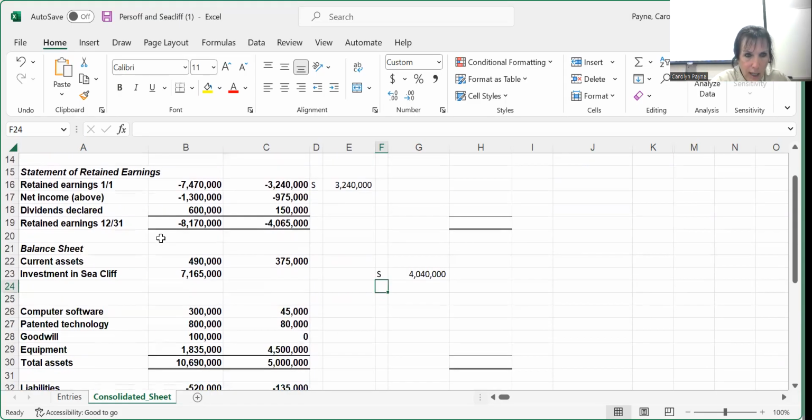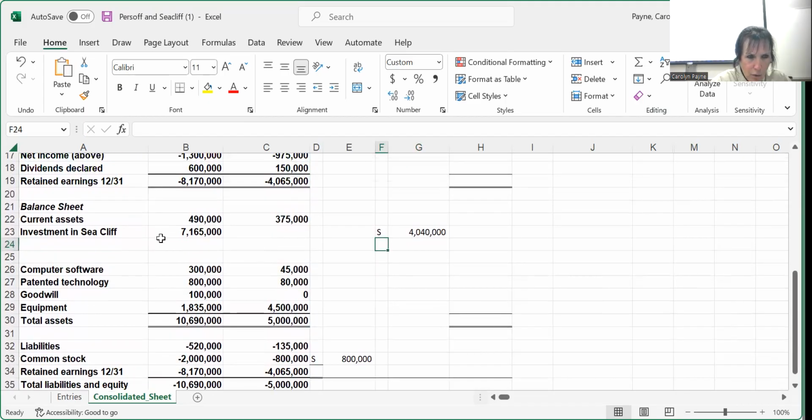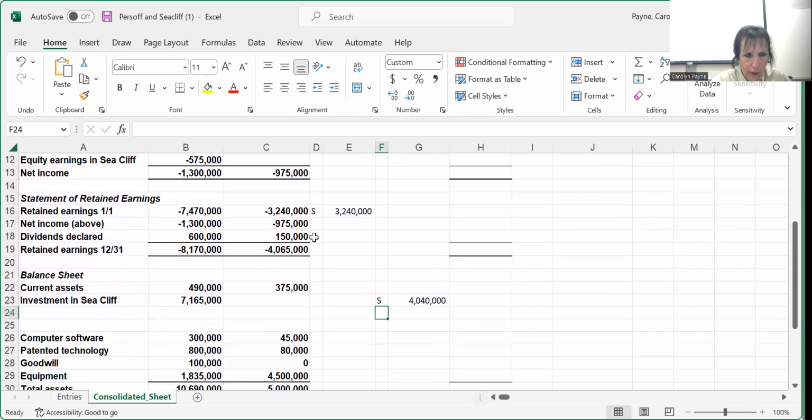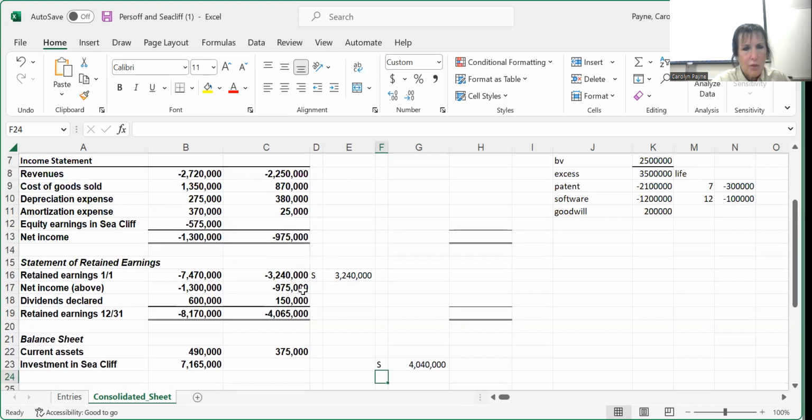So whatever that account has in it, let's see what it has in it. 575,000. So if we look at the net profit of the sub, it's how much? $975,000. So if it were the partial equity method, it would have gone up by 975. But since it only went up by 575, that's the $400,000 of additional expense, the 300,000 plus the 100,000. So that's why it's 575,000, which means they're using full equity method. Okay, does that make sense?